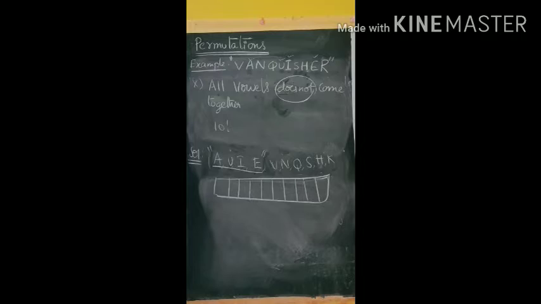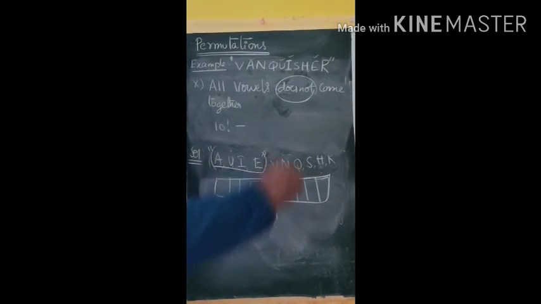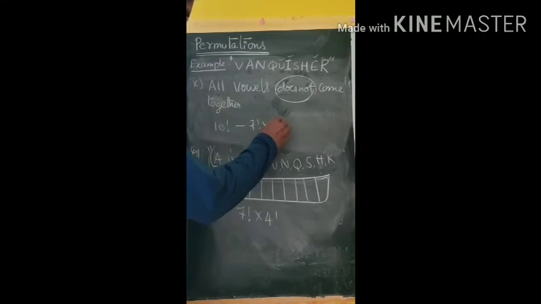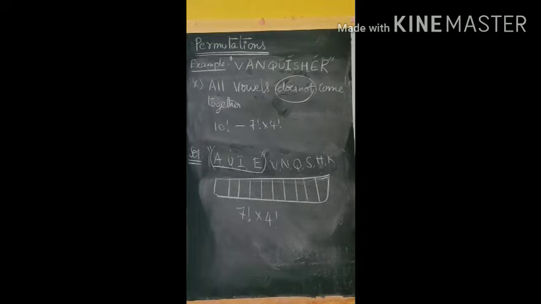That problem we solved at the start itself. If all vowels come together, we take all the vowels as one object, the remaining 6 as 6 objects, so a total of 7 objects can be arranged in 7 factorial ways, into 4 factorial, since these 4 vowels can be shuffled among themselves. So your answer is 10 factorial minus 7 factorial into 4 factorial.